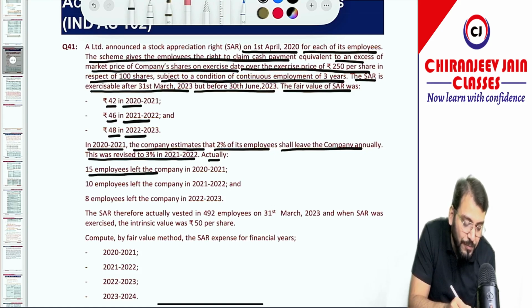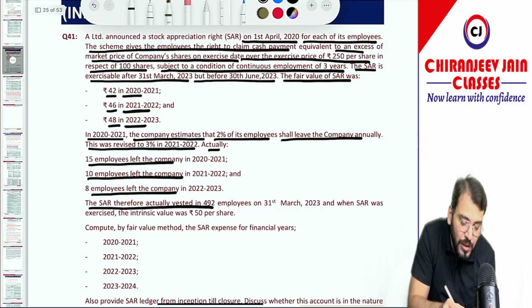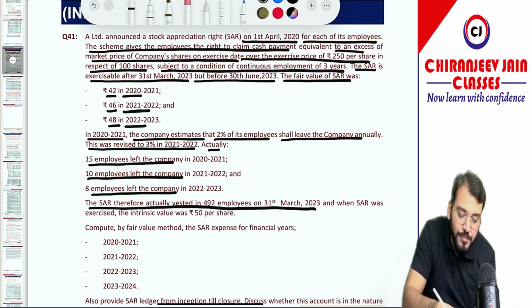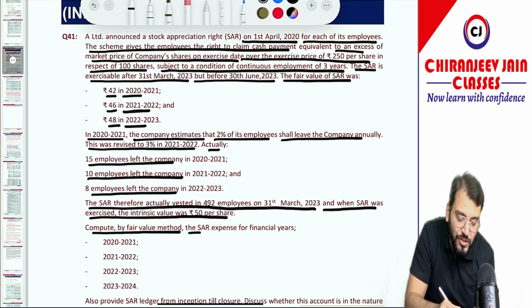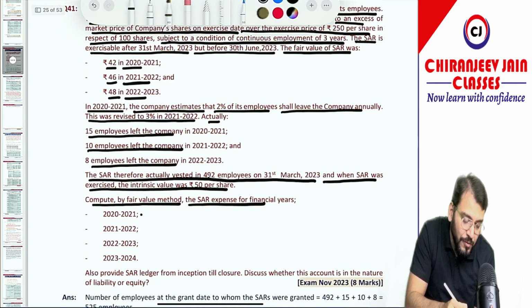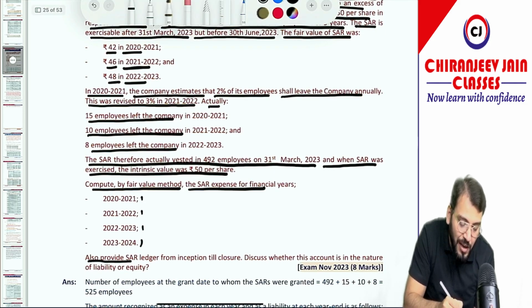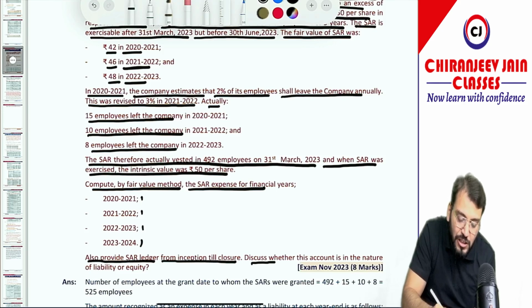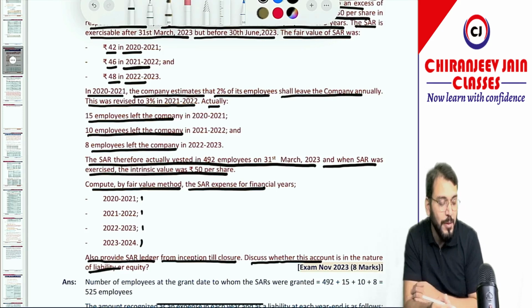Actually, 15 employees left in the first year, 10 employees left in the second year, 8 employees left in the third year. The SAR therefore actually vested on 492 employees on 31st March 2023, and when the SAR was exercised, the intrinsic value was 50 per share. Compute, by fair value method, the SAR expense for the financial year first year, second year, third year and fourth year. Fourth year is during exercise period. Also provide SAR ledger, means we need to prepare one SBP liability account from inception till closure. Discuss whether this account is in the nature of liability or equity. Of course, the account will be in the nature of liability.